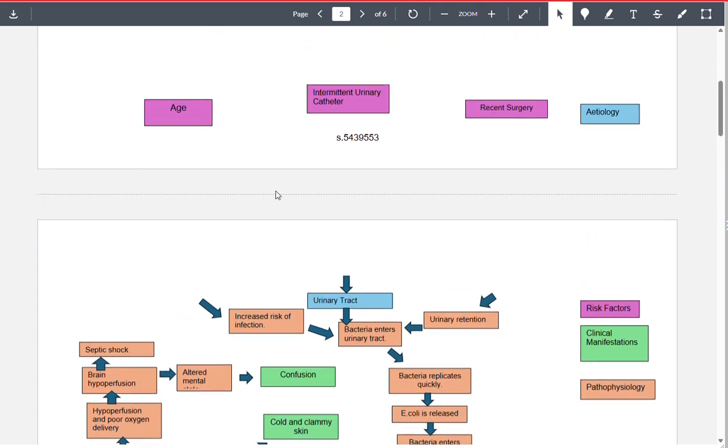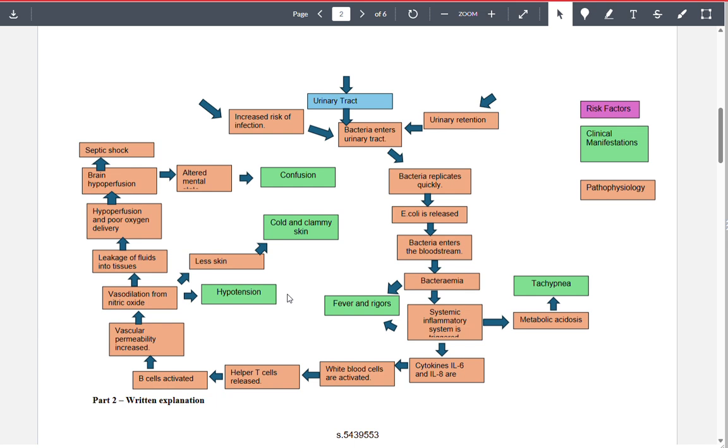So we don't have any risk factors here, so I wouldn't give them any marks for risk factors because there's no indication that risk factors are on the map. And I would put a comment there to say risk factors aren't included on the map, and they need to be aware of that. So that would be criterion 1.